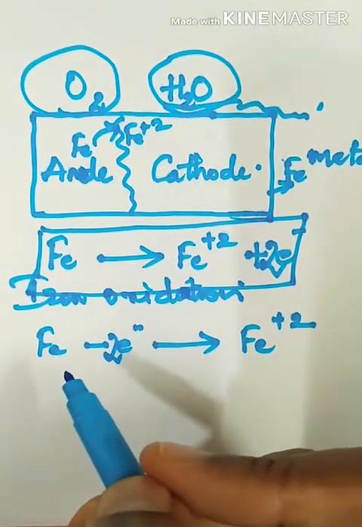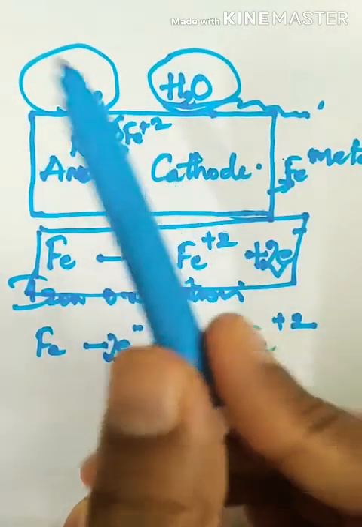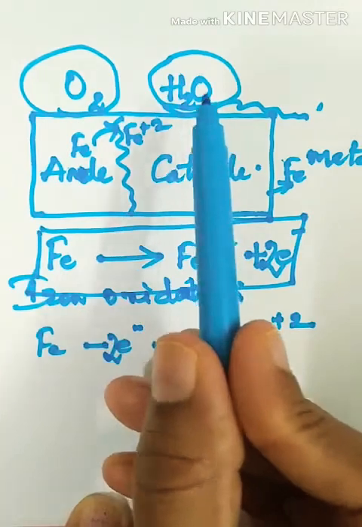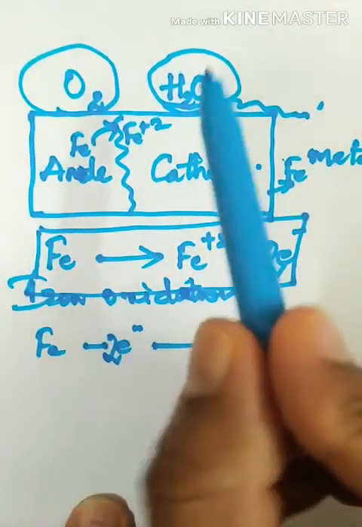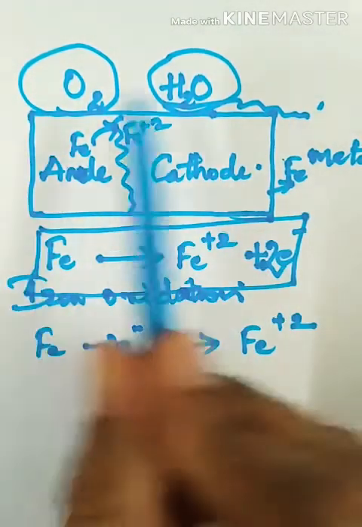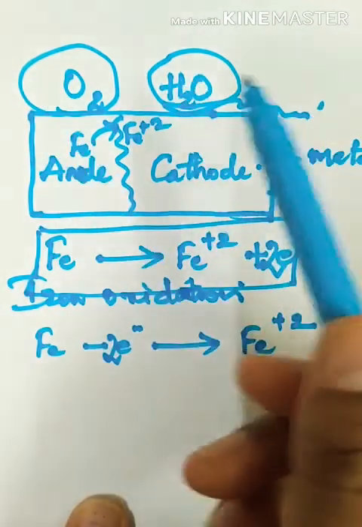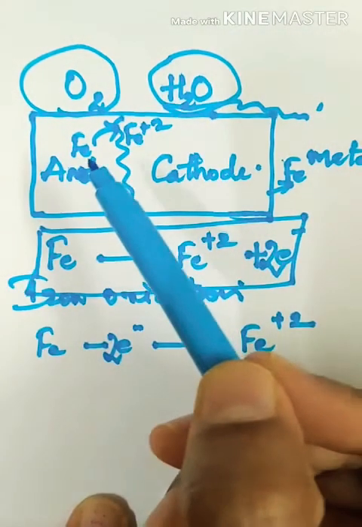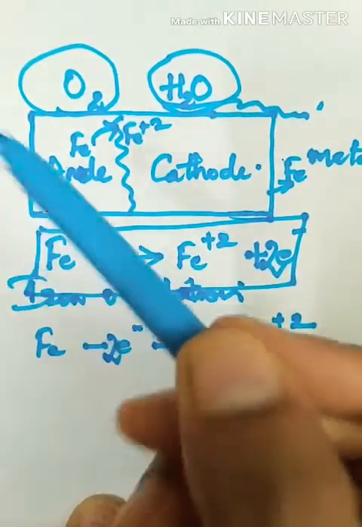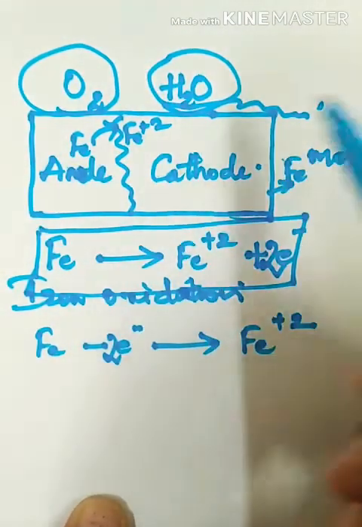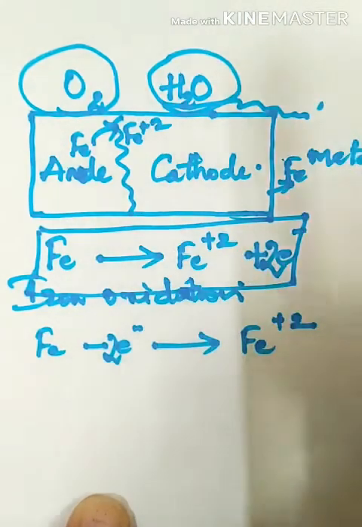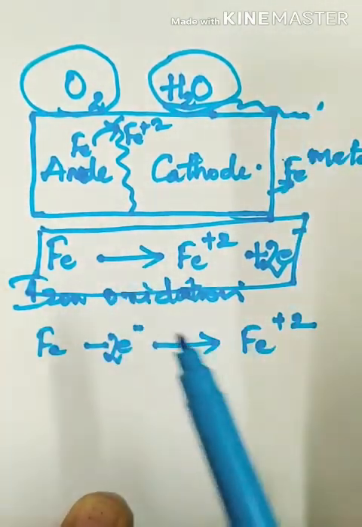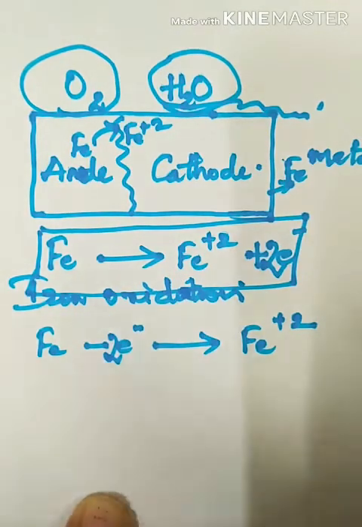Now, as I told you before, for rusting to take place there should be oxygen as well as water molecules. These water molecules are present on the iron. You might have seen in the rainy season how water droplets form on grills. From there this redox reaction, or rusting, takes place. Why am I calling it a redox reaction? Because there is oxidation as well as reduction happening.